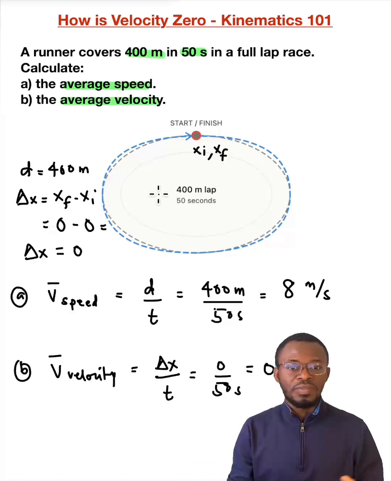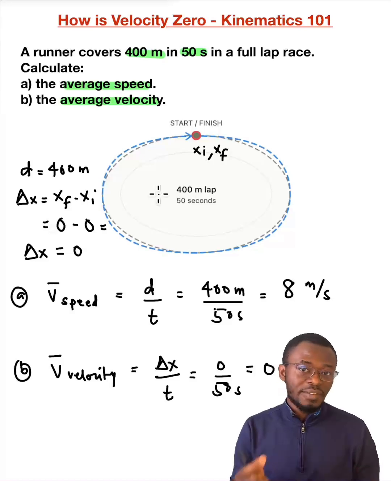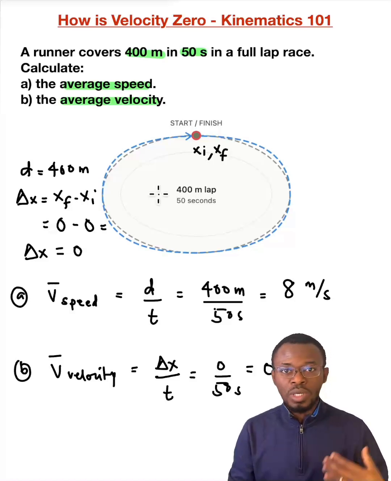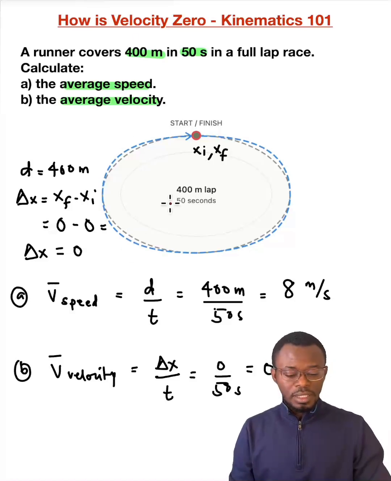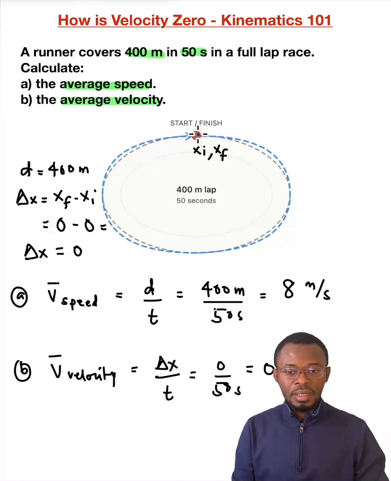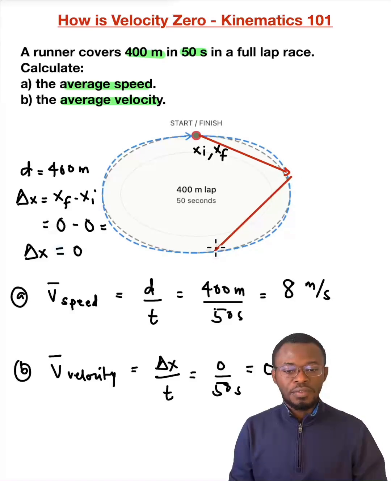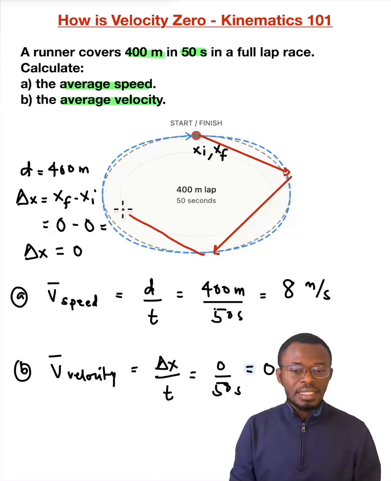What is the length of the path traveled? That is distance. However, displacement is a vector quantity, so each time we need to consider both the magnitude and the direction. If this runner started from here and then went this way, it will have some magnitude and direction. And then let's say it goes that way, it's going to have some magnitude and direction. You can see that these are different directions. So in the end, the net effect is going to be 0.